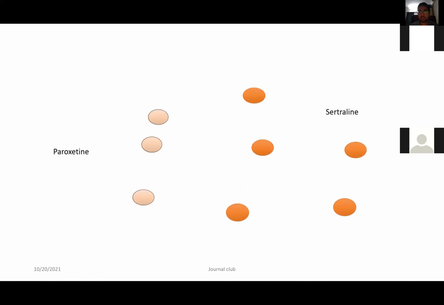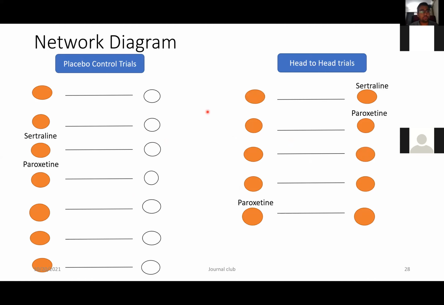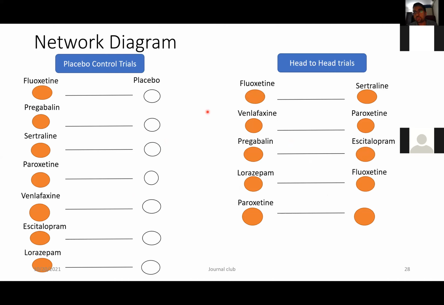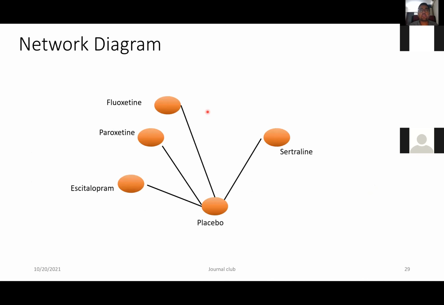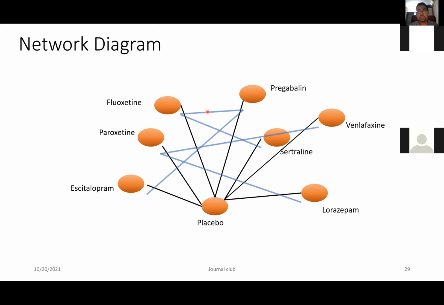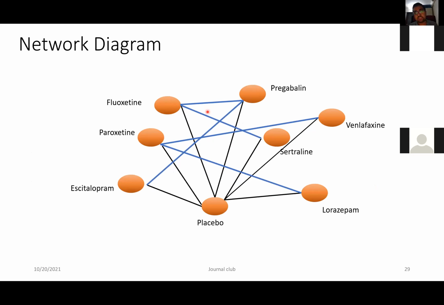And in the market, or in the past, there are many other medications which have also been tested in head-to-head trials. So you have a mixed type of evidence. You have direct evidence, and you have indirect evidence. And when you put all this together in the network meta-analysis, you generate a network diagram where you have the direct evidences as well as the indirect evidence. The direct evidences are head-to-head controlled trials and the placebo-controlled trials between all these drugs.